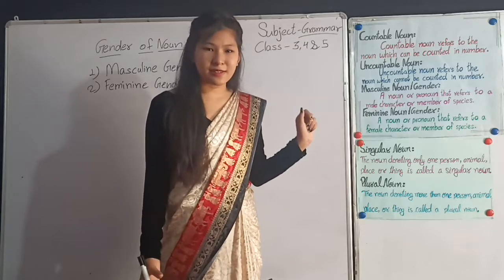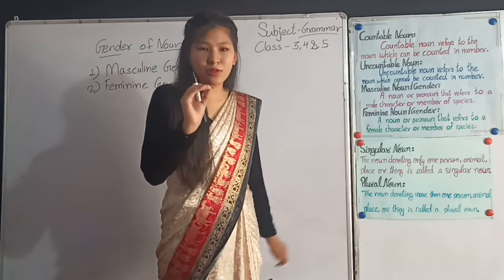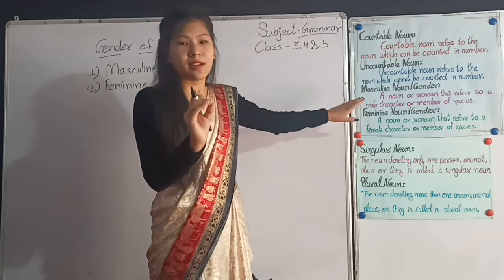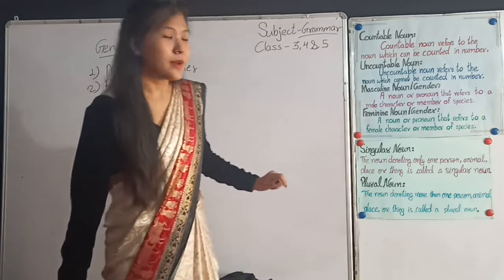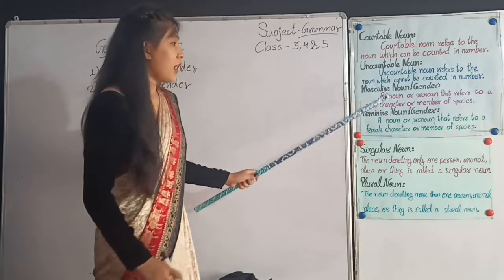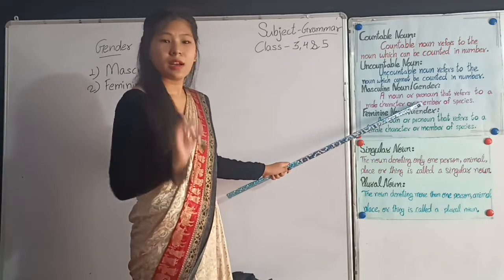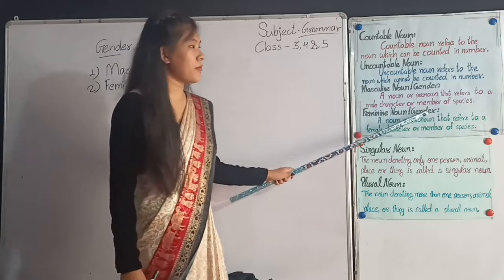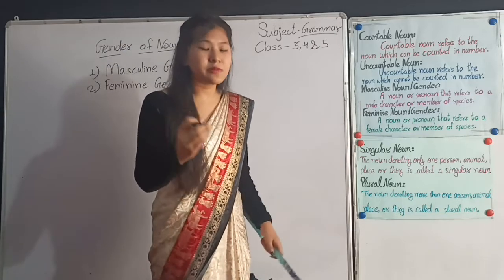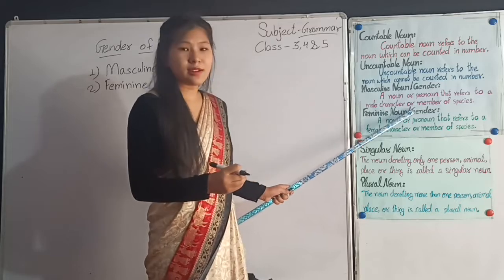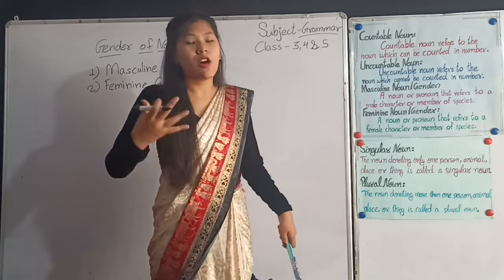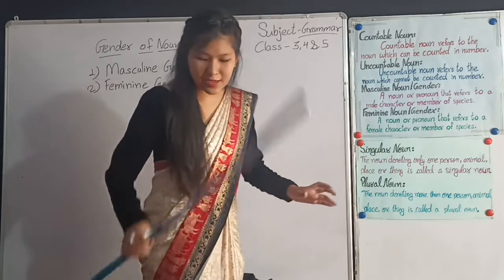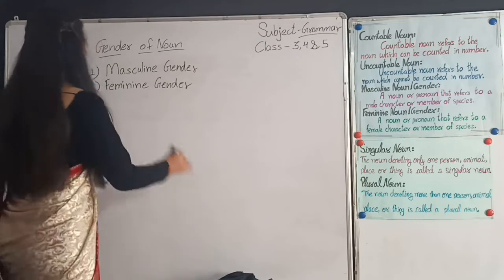Masculine gender is a gender that denotes or refers to male character only. As I have written here in the chart, there is the definition of masculine gender. A noun or pronoun that refers to a male character or member of a species, which comes under a male character, either human beings or animals. That is masculine gender.